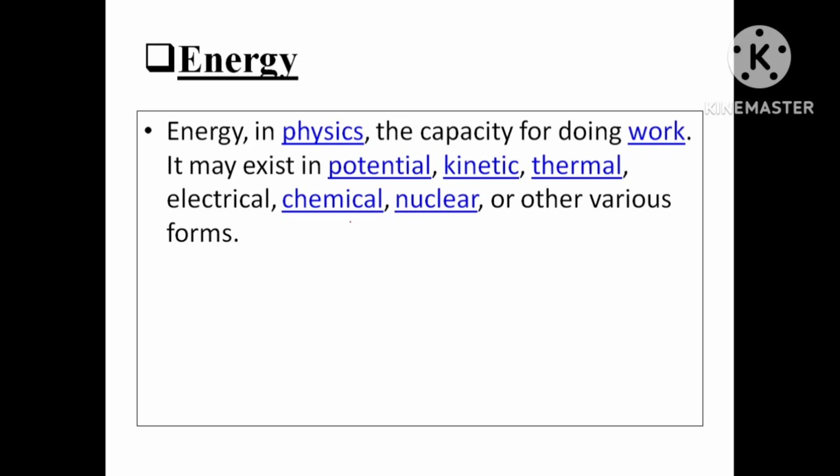What are the types of energy? It may exist in potential, kinetic, thermal, electrical, chemical, nuclear, or other various forms. Energy exists in many forms. For an example,